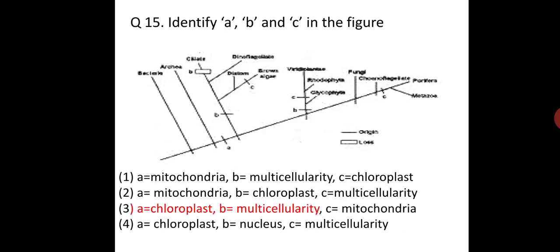Identify the ABC in the figure. So if you see, it is the origin of multicellularity from the Lehninger book, and also hints in Taiz and Zeiger. So the alternate will be the third one correct, because chloroplast once appeared and again was lost in dinoflagellates and ciliates, and multicellularity appeared in this one.